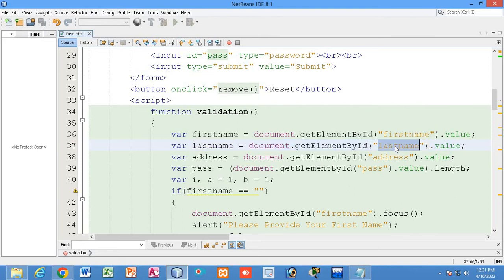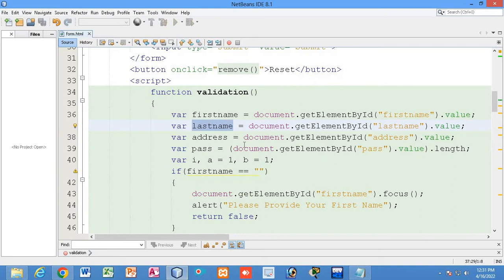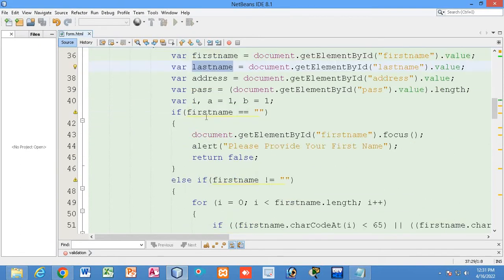So by this ID last name, whatever value the user puts in that input text field will be stored inside this last name variable. Now I will check this first name variable and last name variable. You can see if the first name variable is equal to blank, that means first it will be checked whether some data has been provided in that text field or not.